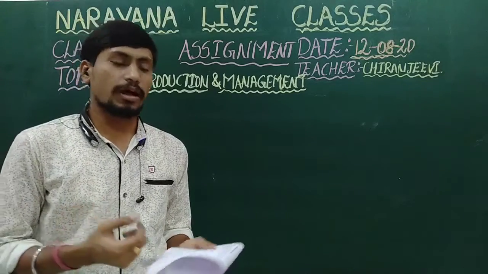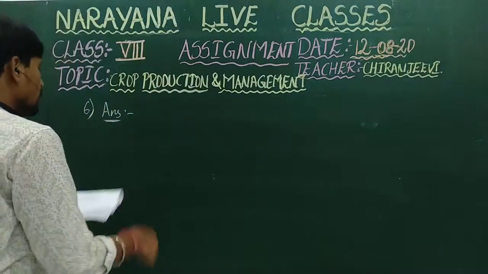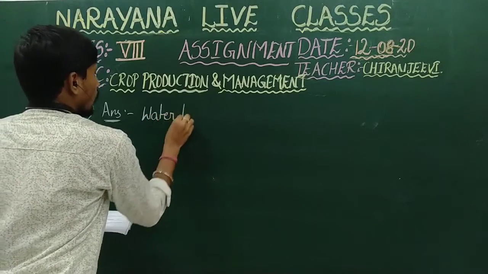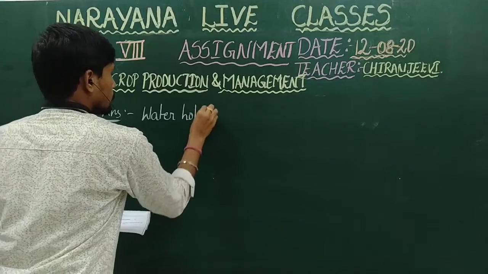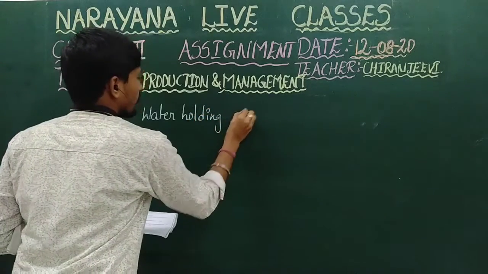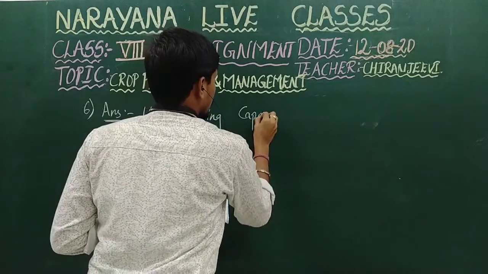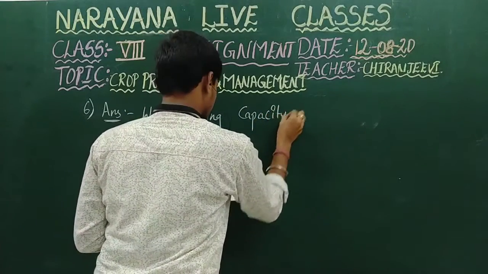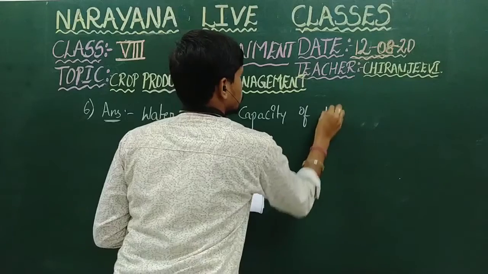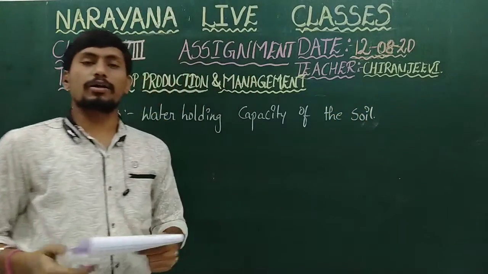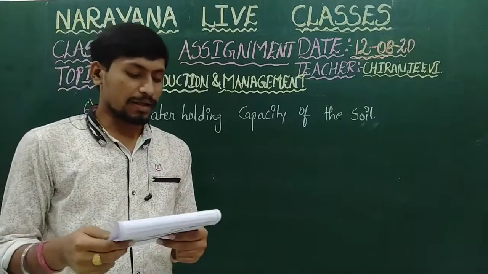Manure is helpful in the water holding capacity of the soil, so it enhances the water holding capacity of the soil.